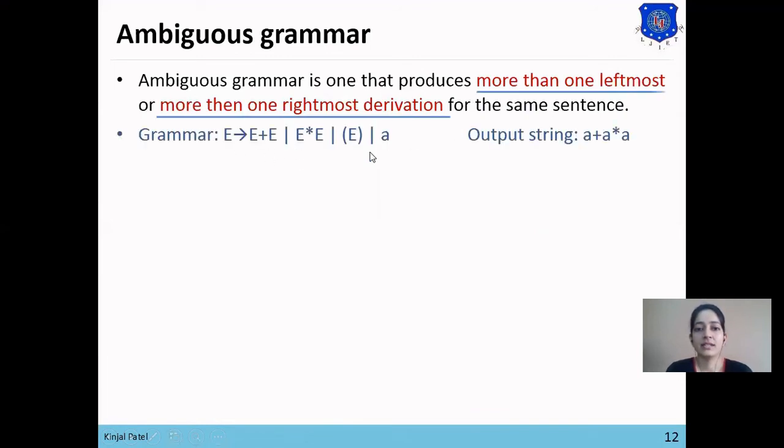So here the example is given and we want to derive A plus A star A. Now we will check whether we can generate two leftmost derivations for the particular grammar or not. If we can generate two leftmost derivations for the same statement, then the grammar is ambiguous.